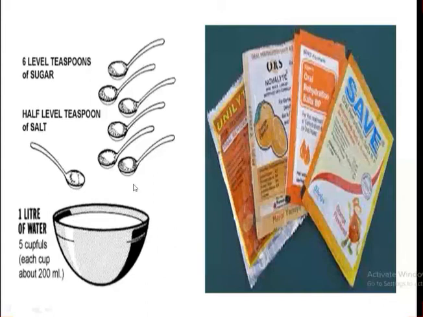And the Nepal government has made sure that ORS is available in all the remote villages. I hope it is the same in India also.